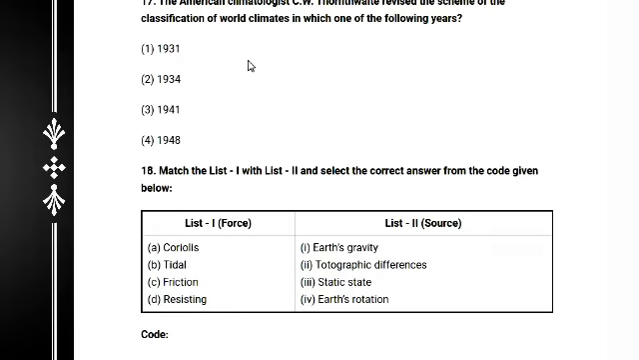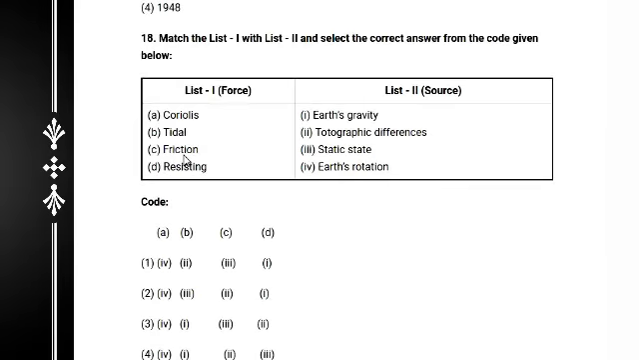So here is the question: C.W. Thornthwaite revised the scheme of classification of world climate in which one of the following years? Very important. Definitely the answer is 1948. In 1948 Thornthwaite revised the scheme of classification of the world climate. Answer is 4.